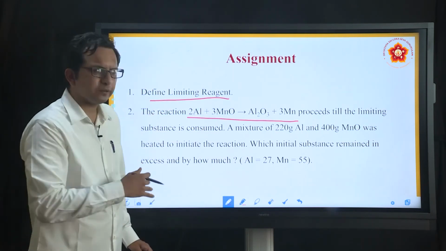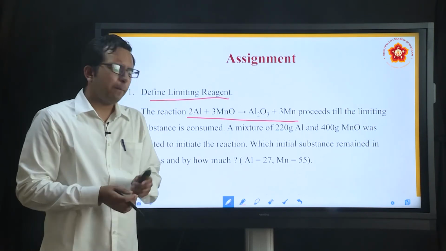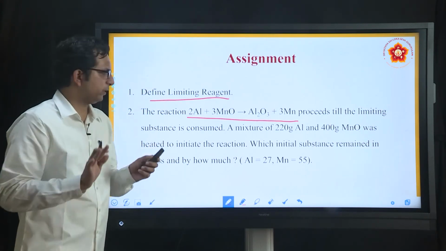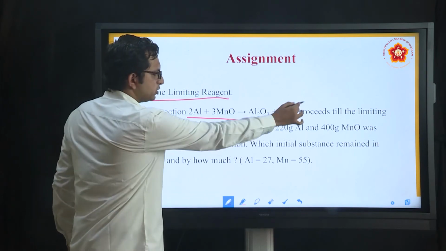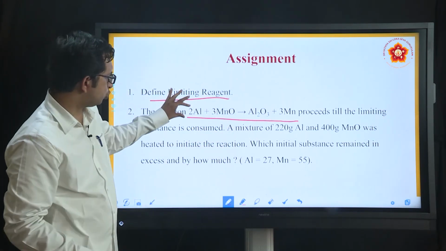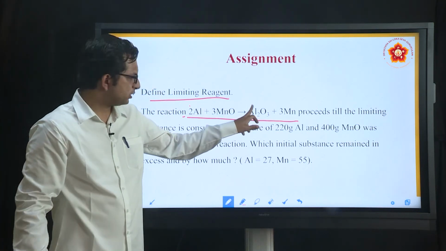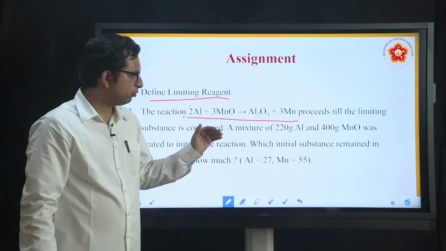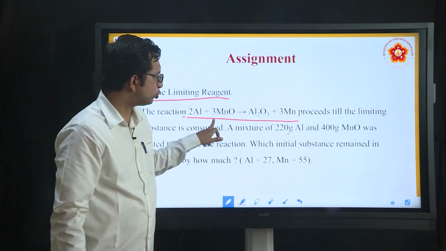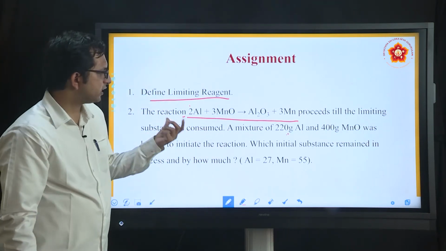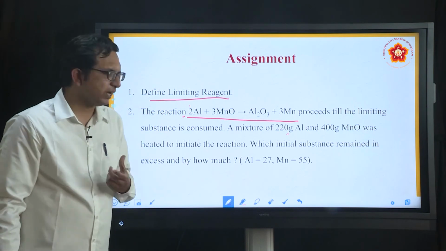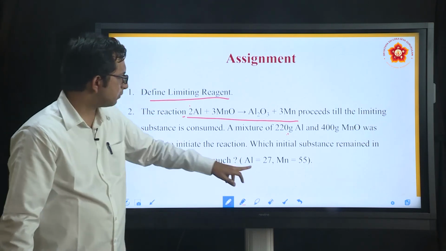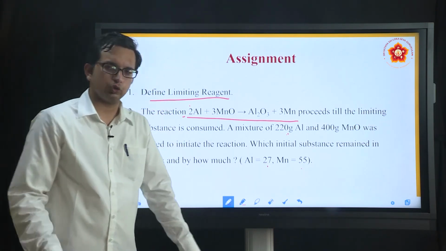As I have explained, the examples had a lot of things in them, but in normal questions you will have just a minimum of 1 or 2 parts. So, how do you go about this? Let me give you an idea. First, calculate the mass of this entire reaction: calculate 2 Al mass, 3 MnO mass, Al2O3 mass and 3 Mn mass. Then you see how many moles there were, applying this 220 gram and 400 gram. You see what the ratio is and which among these is the limiting reagent, which means the one that finishes at a faster rate. For your reference, the masses of aluminum as well as manganese are also given here.